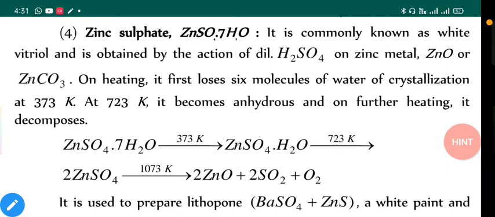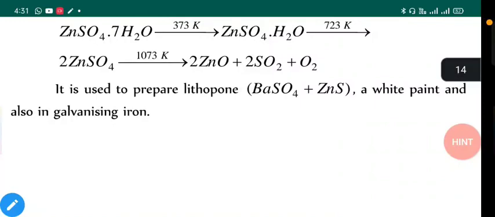It is used to prepare lithopone, a white paint, and also for galvanization of iron. Galvanization of iron is a method which protects iron from rusting. Zinc being more reactive, when we form a layer on the given metal, as mentioned here iron, it will protect the metal from rusting or outer atmospheric attacks.